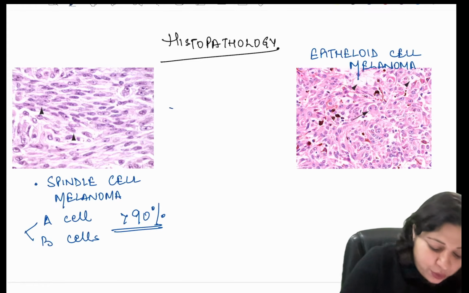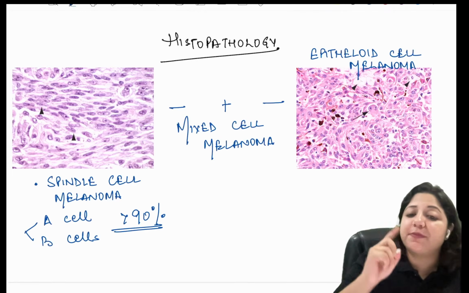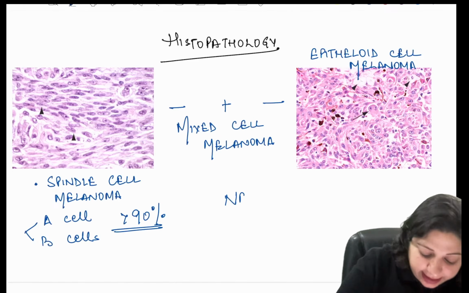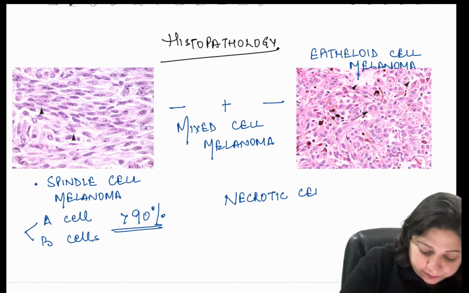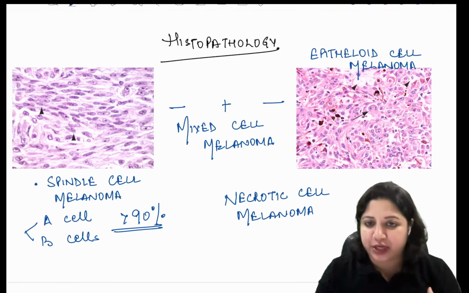Okay, when you have the mixture of the two, it is called mixed cell melanoma. And last but not the least is necrotic cell melanoma, when you have predominantly more undifferentiated cells.